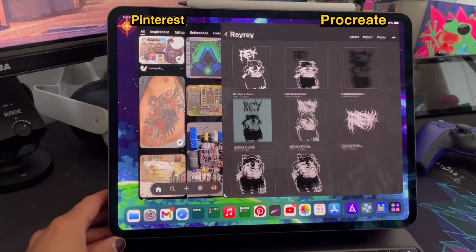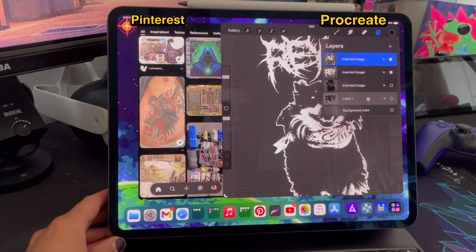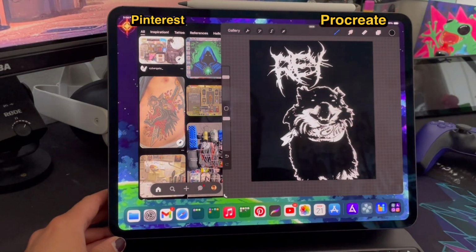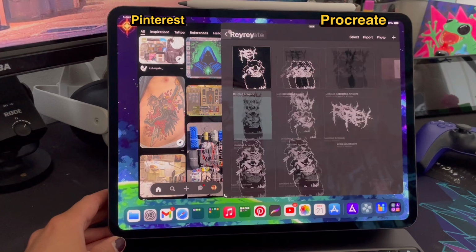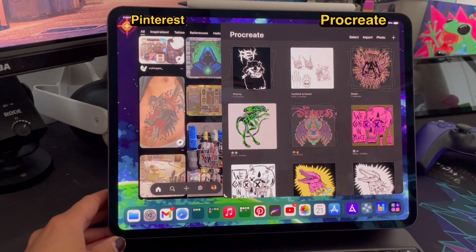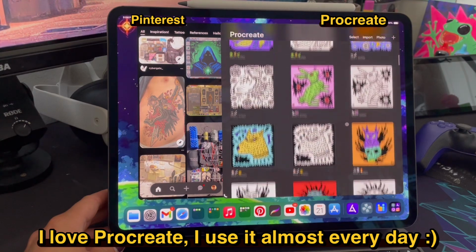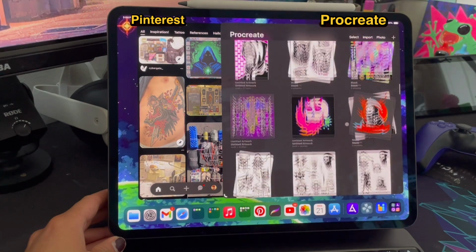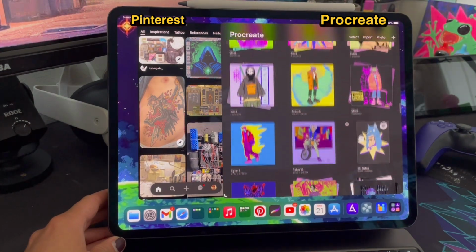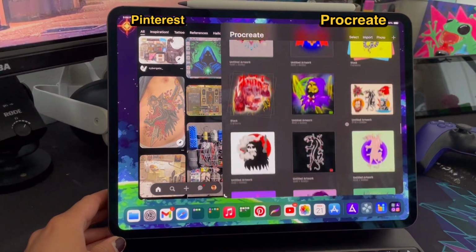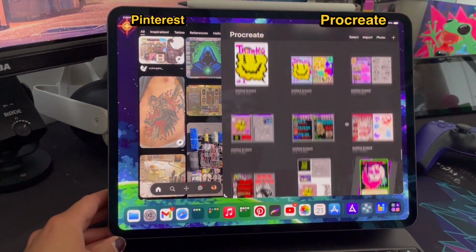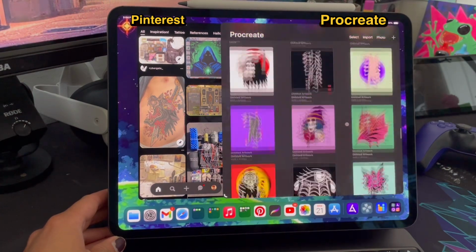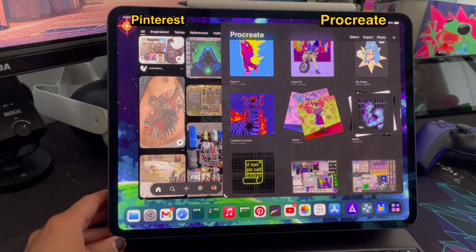Pinterest, Procreate. Yeah, I always kind of have these apps side by side. I love Pinterest so much. I love Procreate. This is a little design I'm working on right now of one of my pups. Eventually I'll make one of each dog. Here's my art. Took me a long time to transfer a lot of these because I wish they had a similar thing as Pixaki where you can just log in and your stuff is all saved on there. But this isn't everything. I just transferred some of the art from the past that I've created. A lot of stuff I left out that I just didn't care as much about, I suppose.